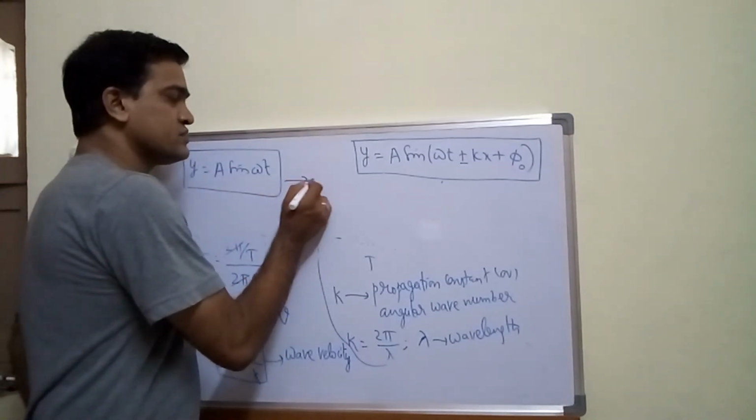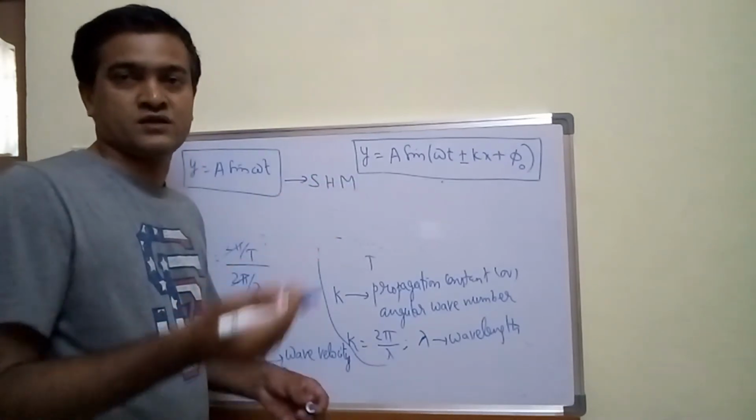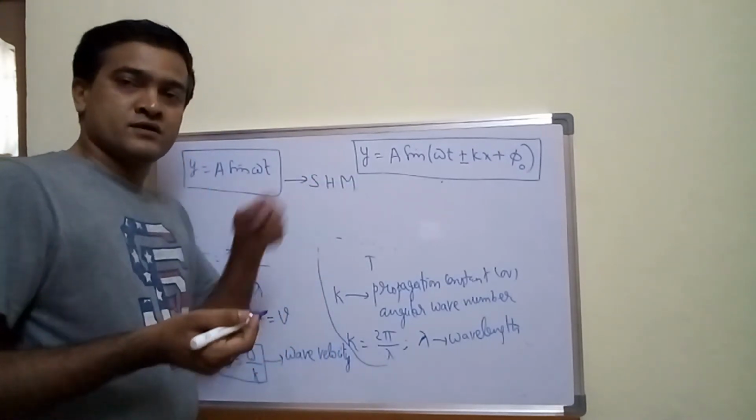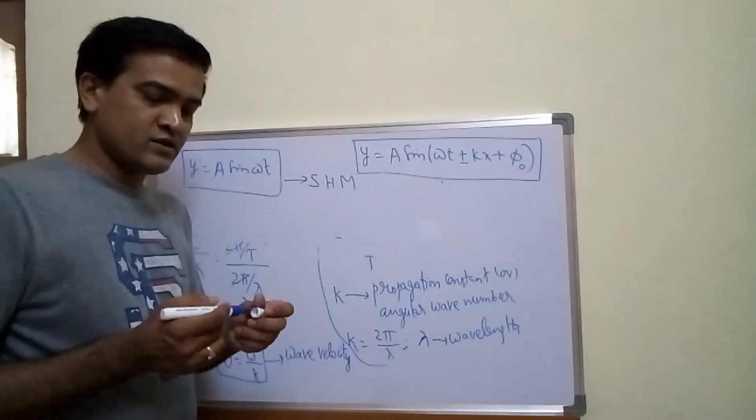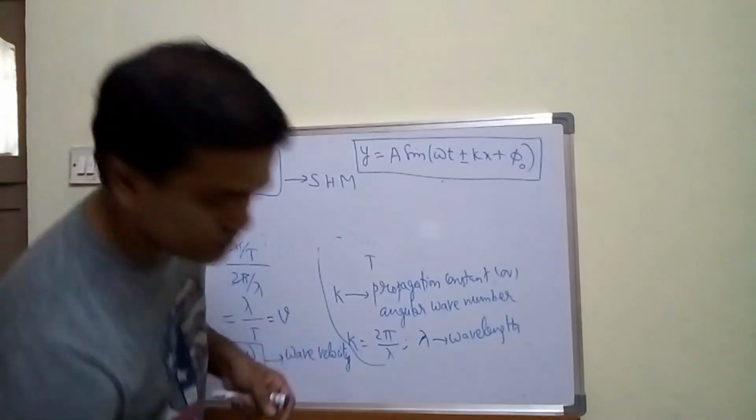SHM is not a wave. This I can call SHM, simple harmonic motion. With respect to time, this particle is vibrating or oscillating about its mean position. That is called simple harmonic motion.